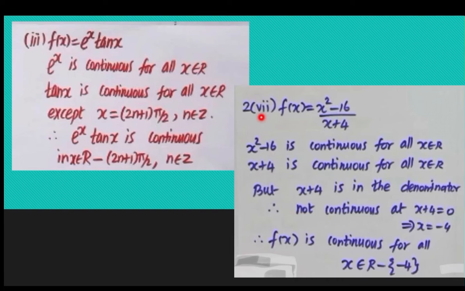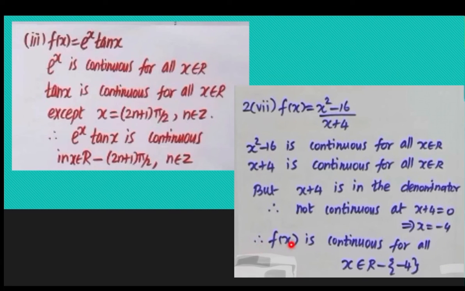Okay. So, 7th one, f of x is equal to (x square minus 16) divided by (x plus 4). X square minus 16 is a polynomial function and it is continuous. X plus 4 is also continuous. But x plus 4 is in the denominator, so at some particular point it is not continuous. If you equate the denominator to 0, x plus 4 is equal to 0, you can find the point. So, x is equal to minus 4.